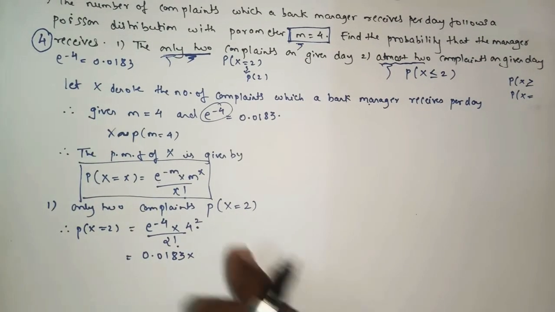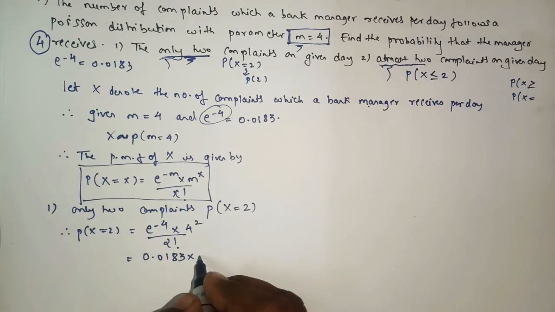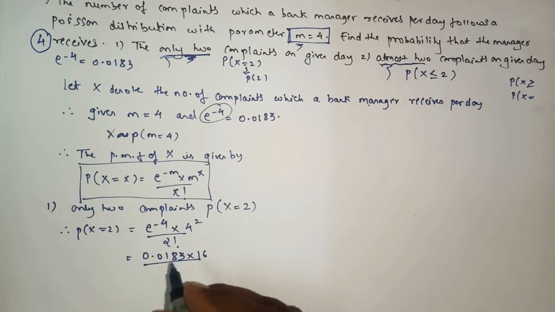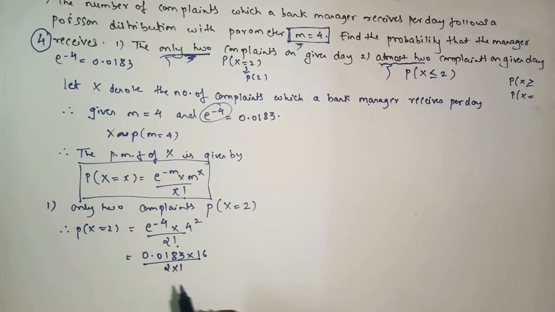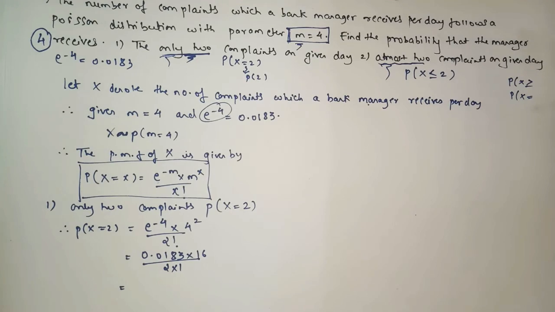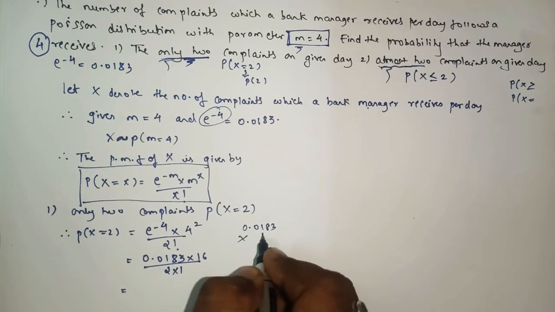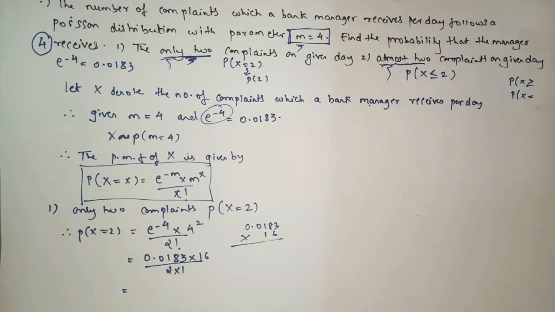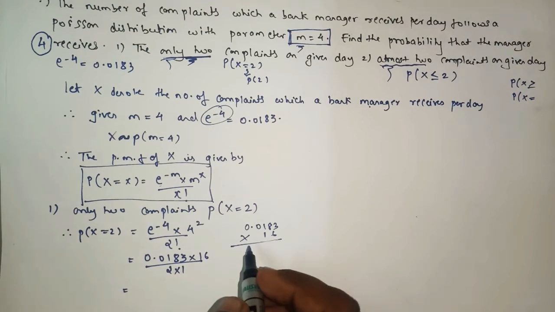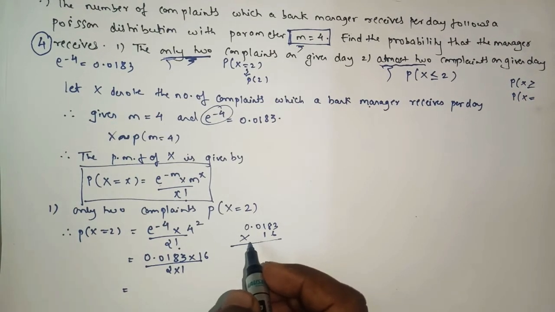And we know that 4 square is what? 16. 2 factorial means what? 2 into 1, yes or no? Understood? After this, simply multiply these numbers, that is 0.0183 into 16, yes or no? So what value will we get? We'll check.